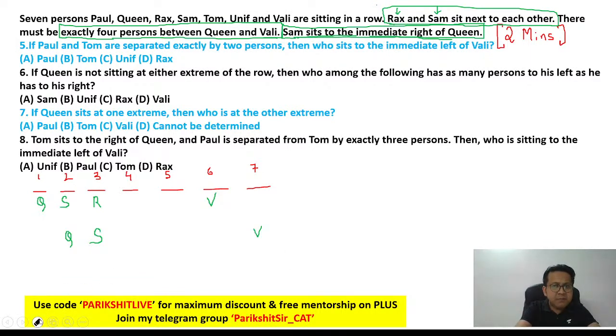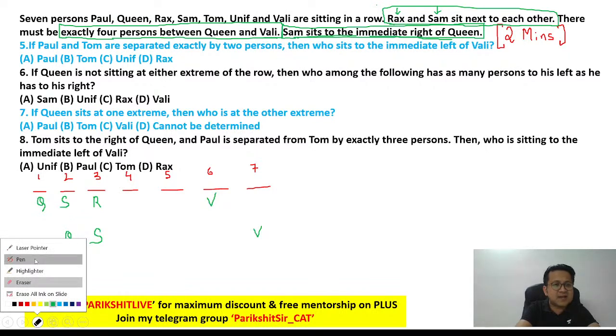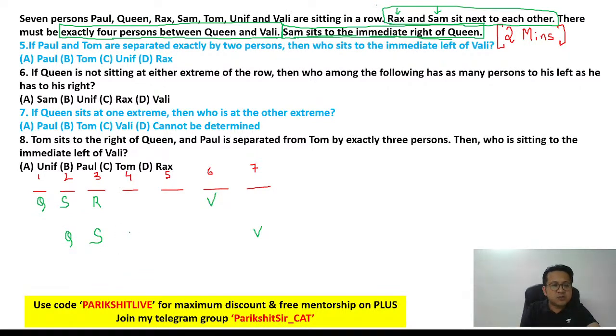R and S are next to each other. So in the next scenario, S is at 3, R has to be at 4. And you are done. These are the only things you could have filled up. So who are the people remaining? P, T, U are remaining. Fine, you can't fix them. That's perfectly fine. So these were the two scenarios possible. Let's call the first scenario scenario 1.